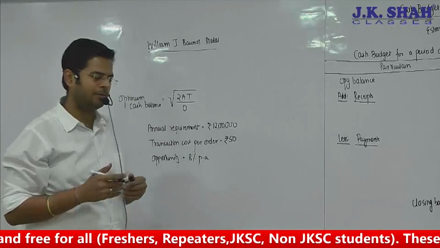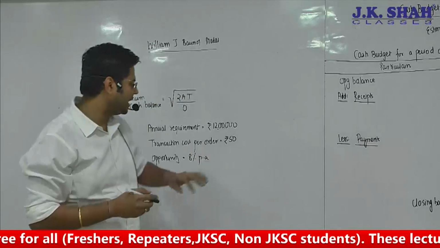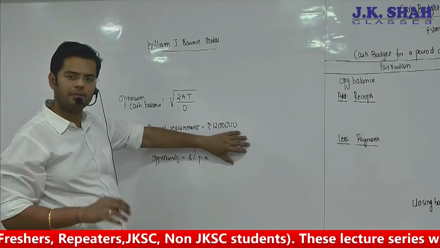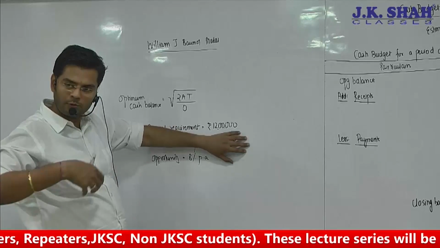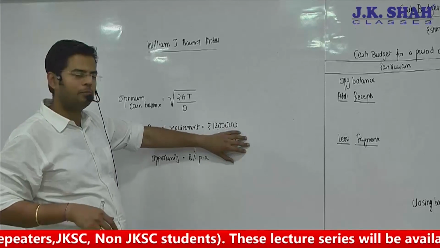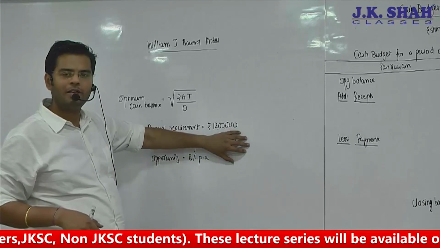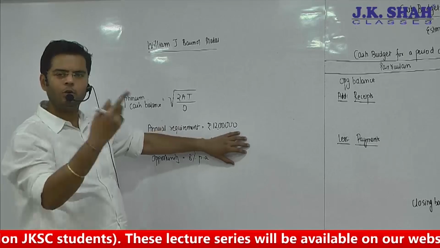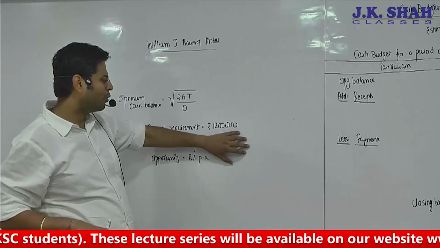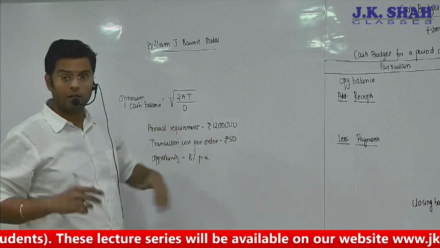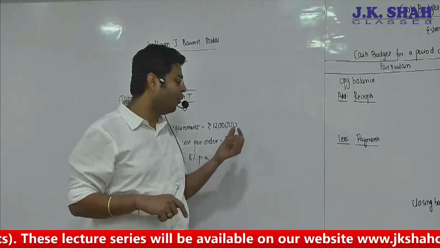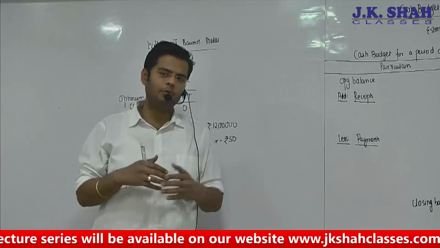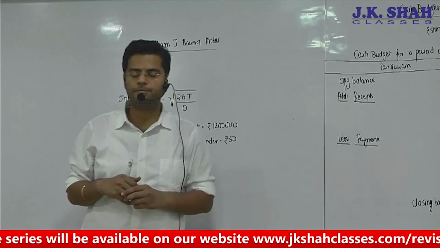My question is very simple. If you think that you will require in the entire year 12 lakh rupees, let's presume you require 12 lakh rupees to meet your expenses for the business, how can you arrange this 12 lakh? One option available with you will always be go to the bank and you can borrow money. Or it may be possible that you may have your own investments. You can dilute your investments and then you can make use of that in your business.